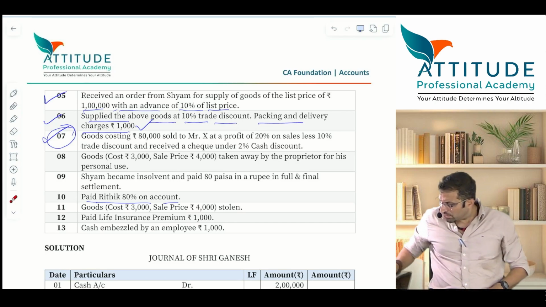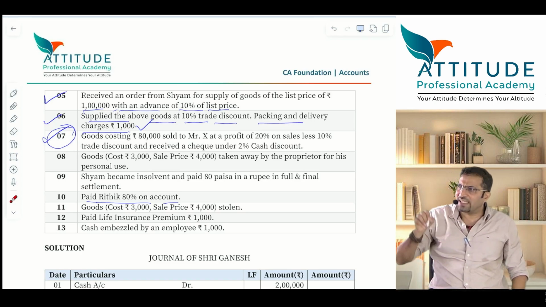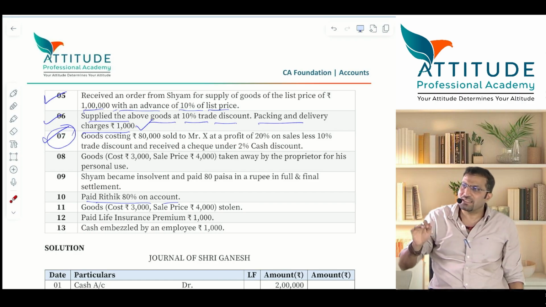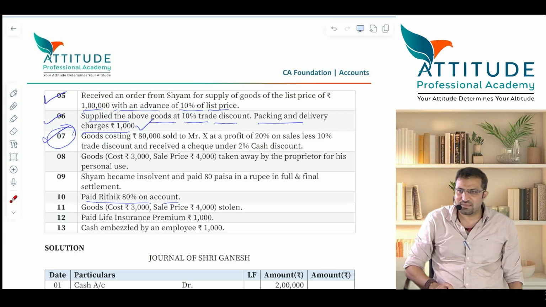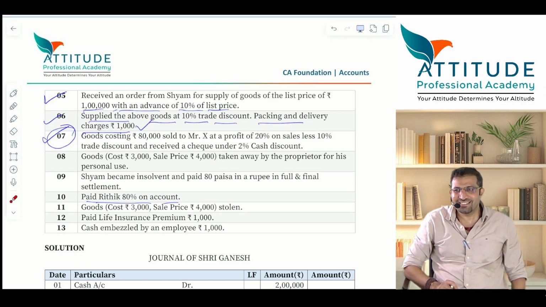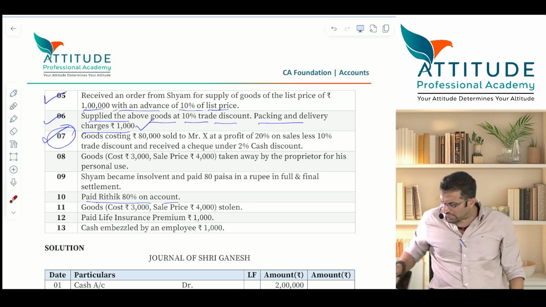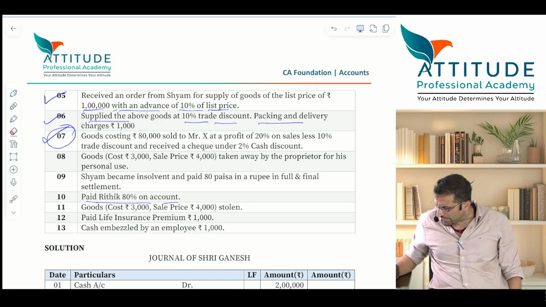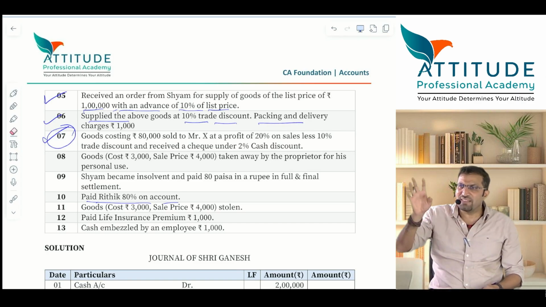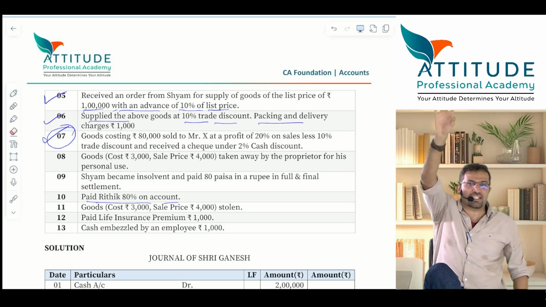The 10%, how much did you deduct? You tell me the list price. The less 10% comes later. Before that trade discount, what is the amount? 96 or something else? Sir, if you have said it is wrong, then it should be wrong only. No, I can be wrong. No, sir, this is correct only. They have given 20%, so 80,000 and 20% is correct, no. How many of you still believe that 96,000 is the correct answer?